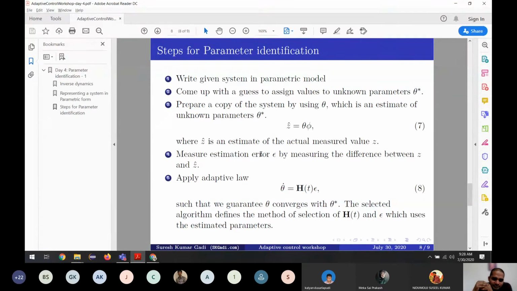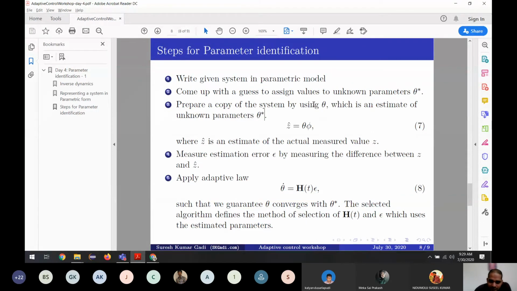What happens next? In your program, in your simulation or in your lab setup, you have to build a system with the theta. So you come up with some values and you make a new system using theta. What is theta? Theta is the estimate of the unknown parameters theta star.